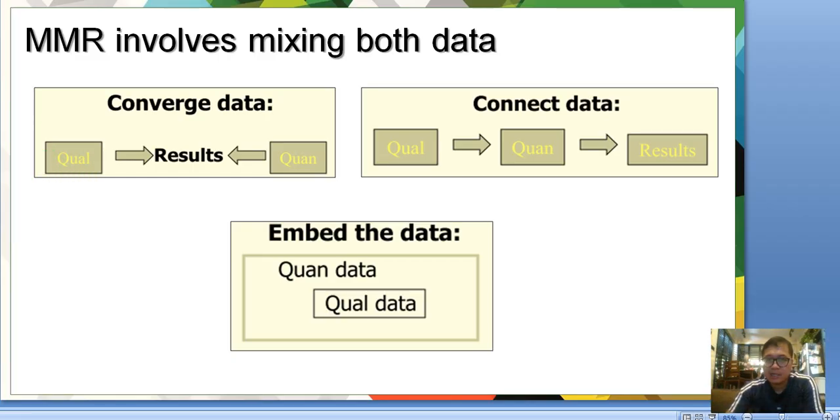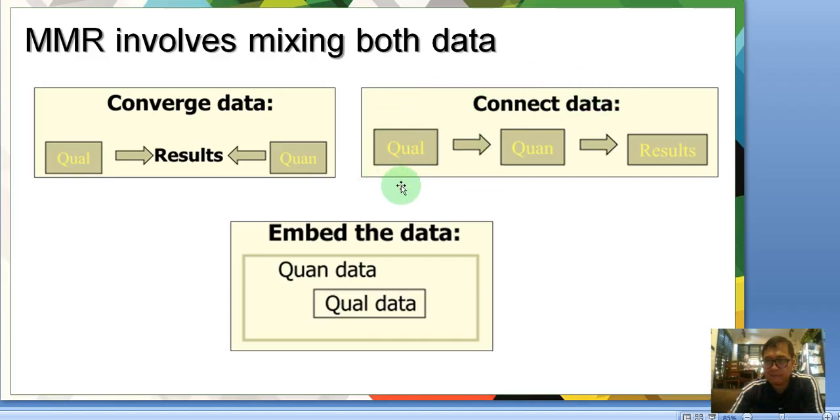So MMR involves mixing both data. In this example, you try to converge the data. You converge the qualitative results and the quantitative results. And here, you connect the data.